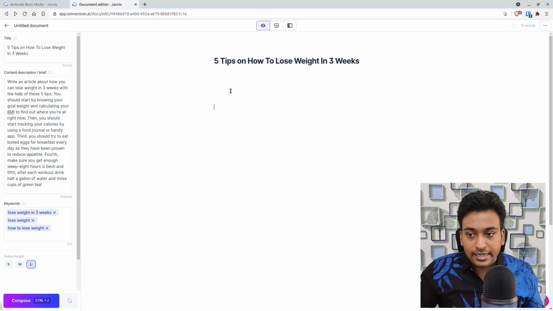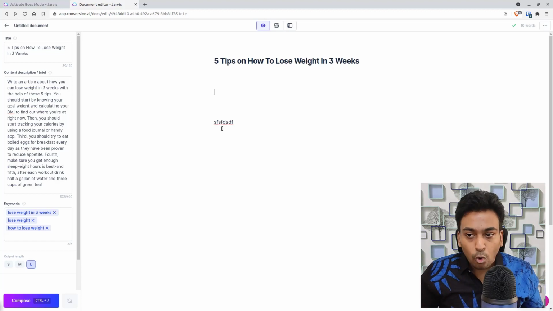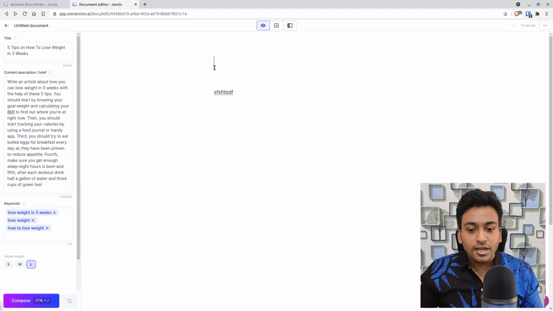If you have any text below the cursor area, that text does not matter to compose. It will only take the text above. If you didn't use this, as I mentioned in context, then it will use the compose to generate.